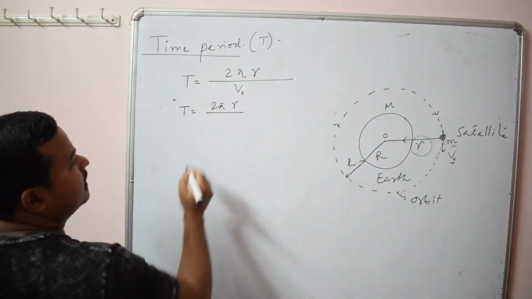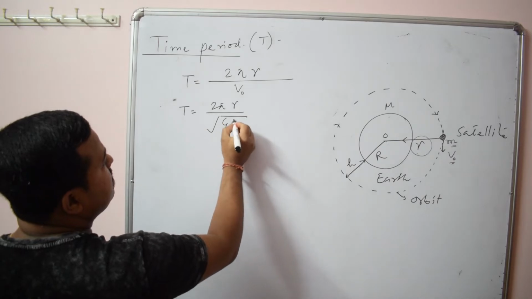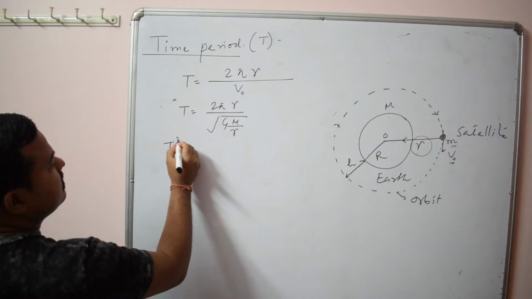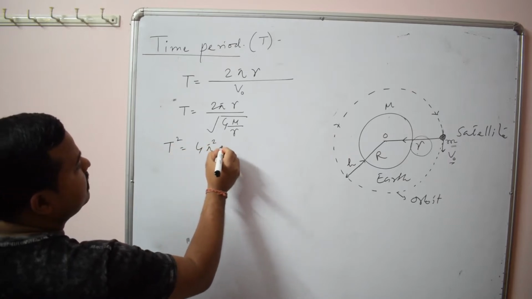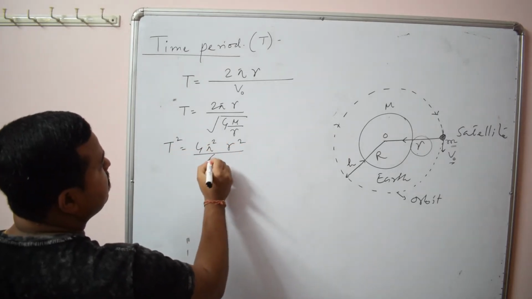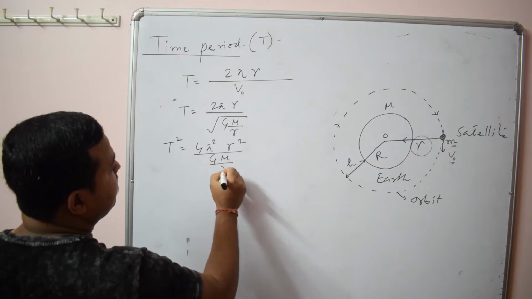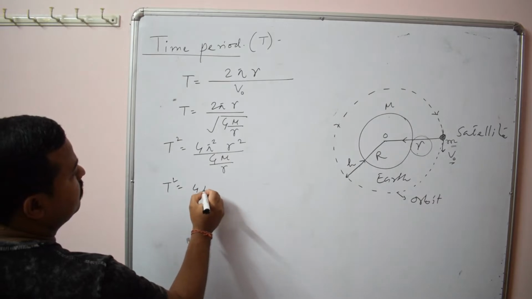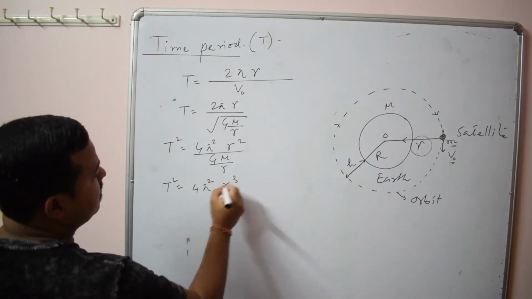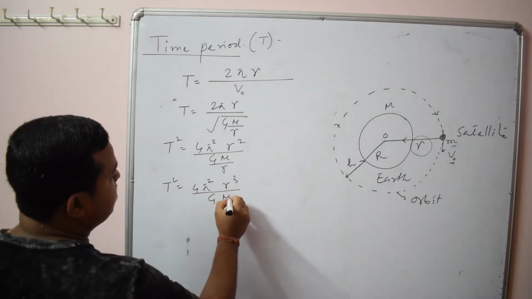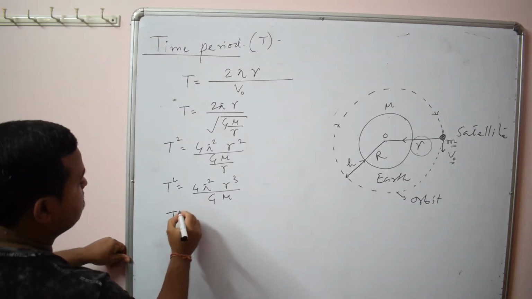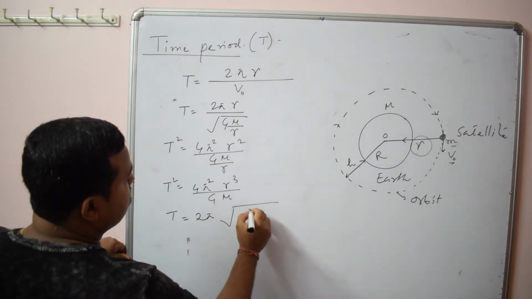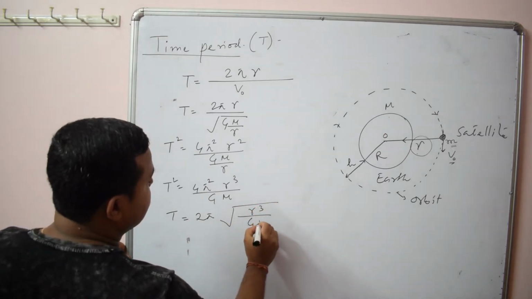Now here you put the value of orbital speed as root over GM by r. You square both sides, so it will be 4 pi square r square by GM by r, or T square will be 4 pi square r cube by GM, or T will be 2 pi root over r cube by GM.